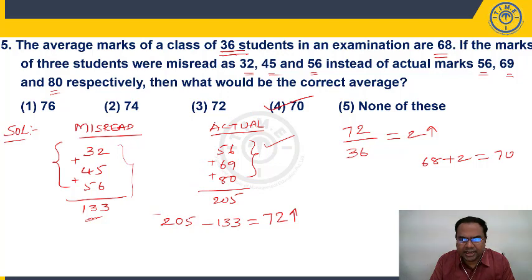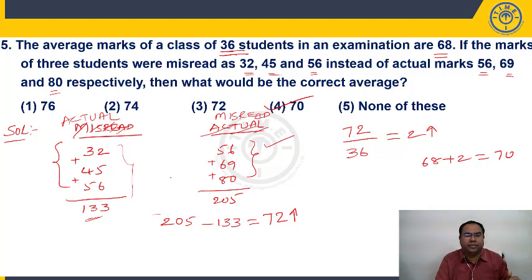Let us say this question is done. What happens is, let's say these are misread, or by mistake you are taking it as this, when actually we have to take this. This question is over. I am giving you one more thing. Actually, I have to take 32, 45, 56, but by mistake I have taken 56, 16 and 80. What will happen then? I am replacing these three numbers with these three numbers.